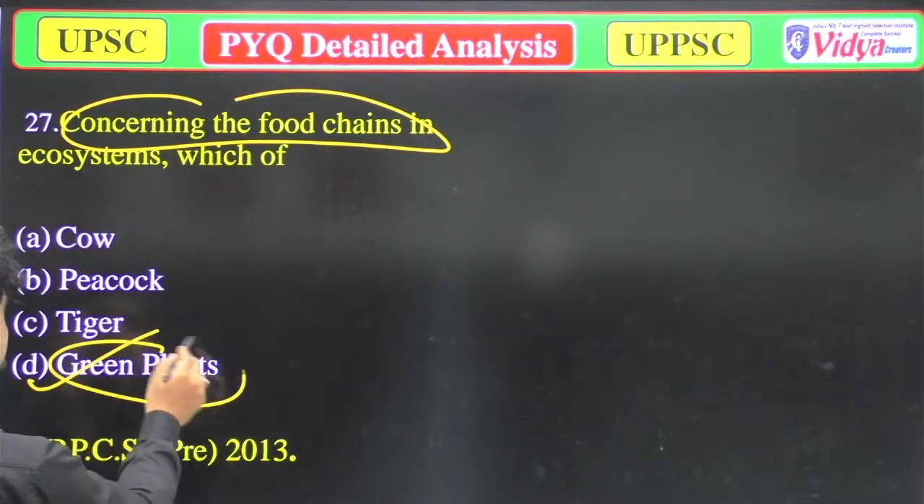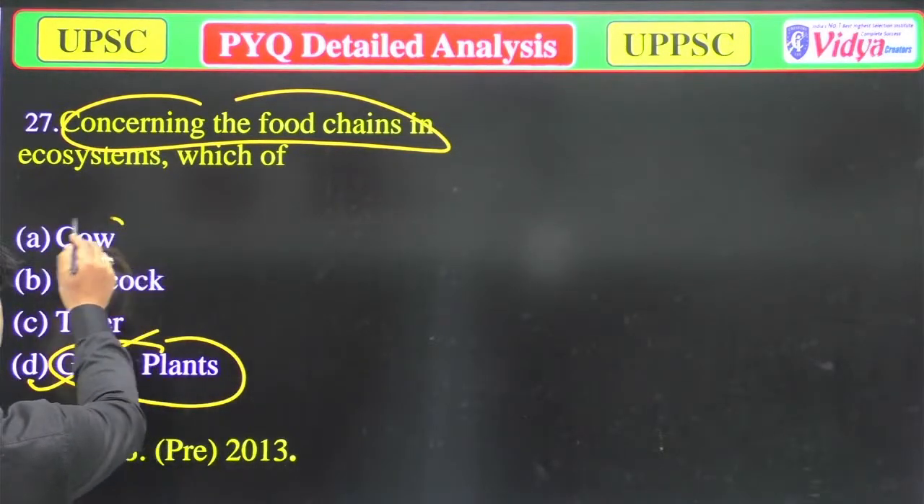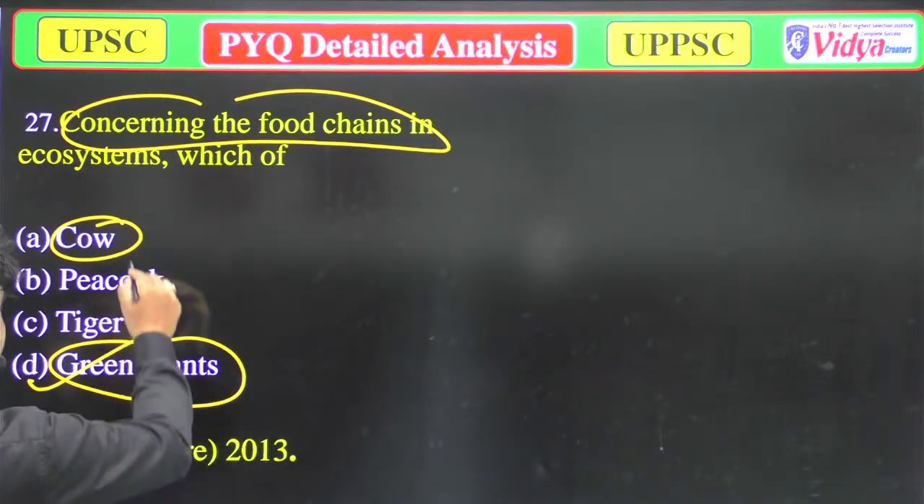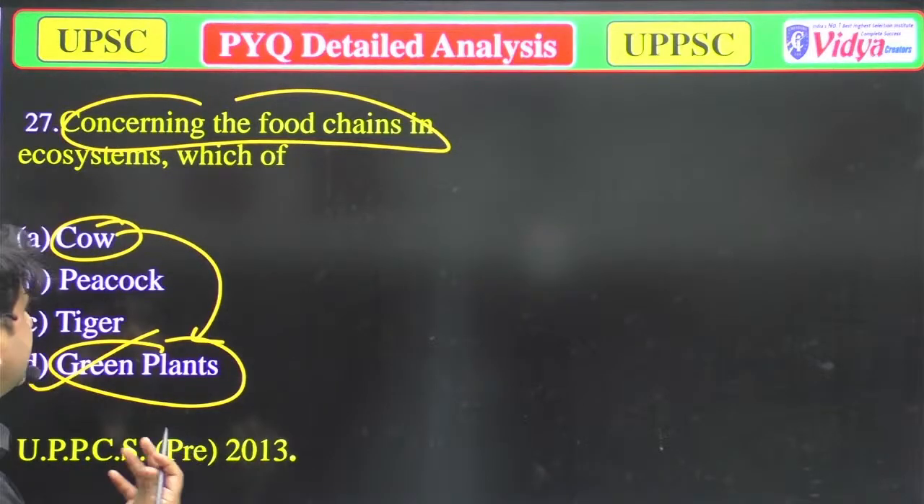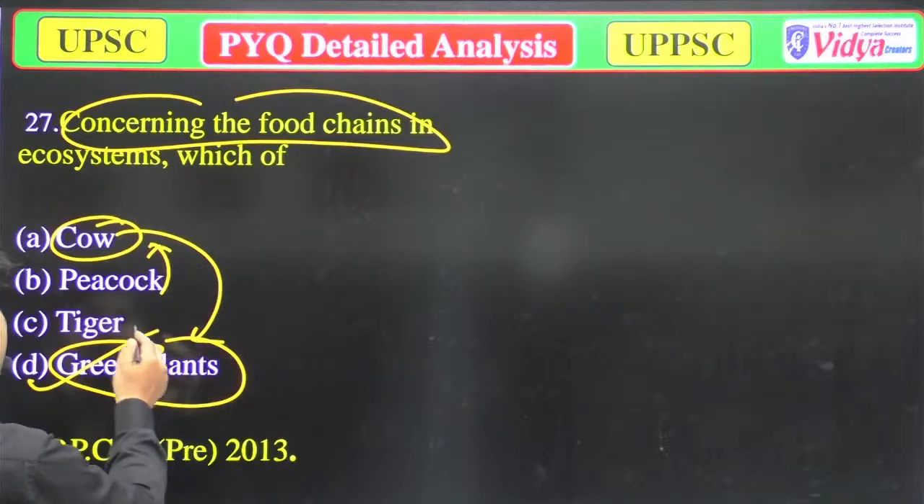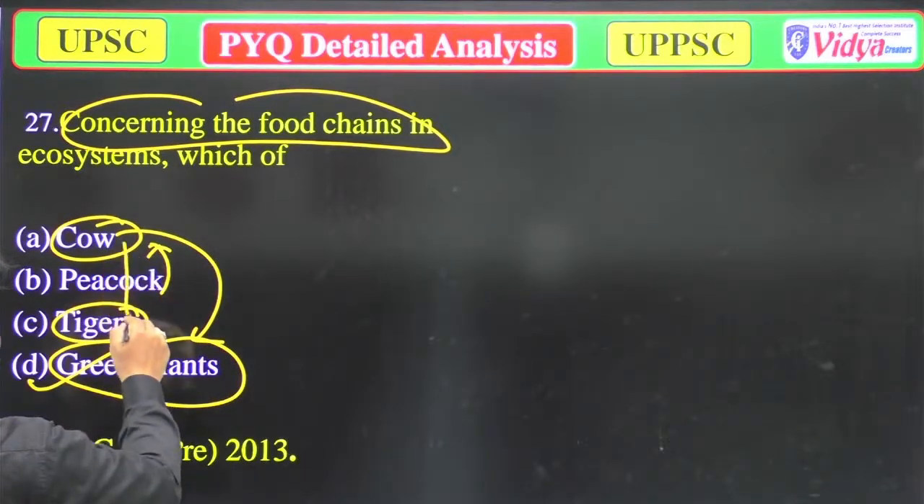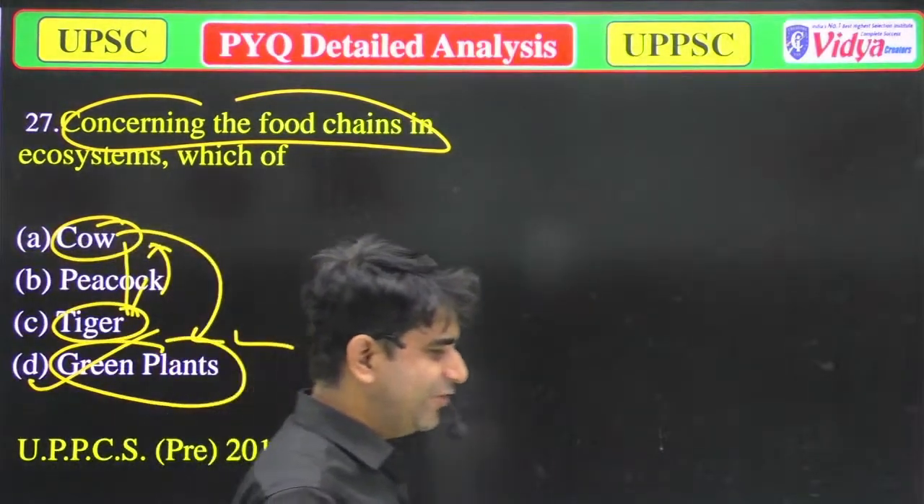in that ecosystem plants are the only producers, and cows depend on plants. If there are some insects on the body of the cow, the peacock can eat them, and the tiger can eat the cow as well as the peacock. So we can say green plants are the concerning of the food chain.